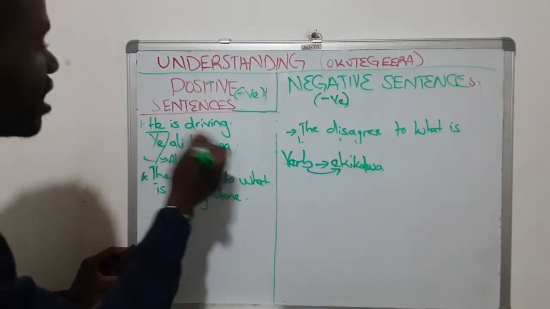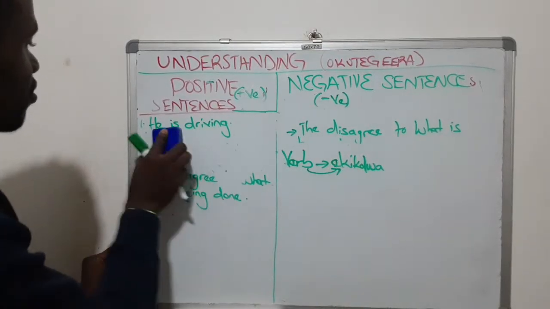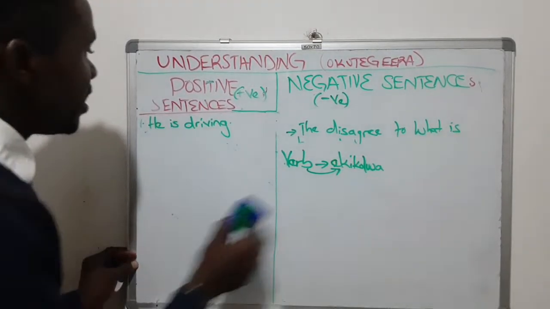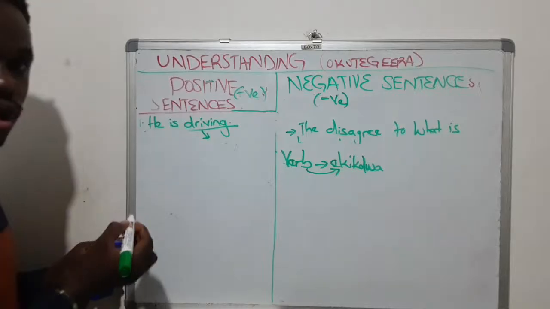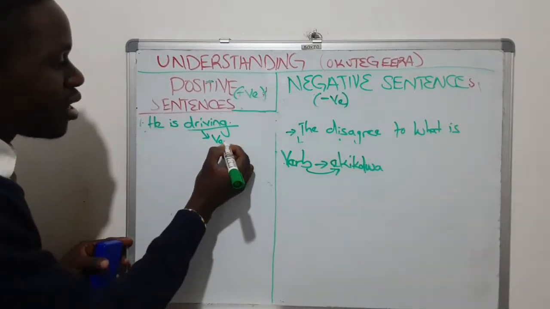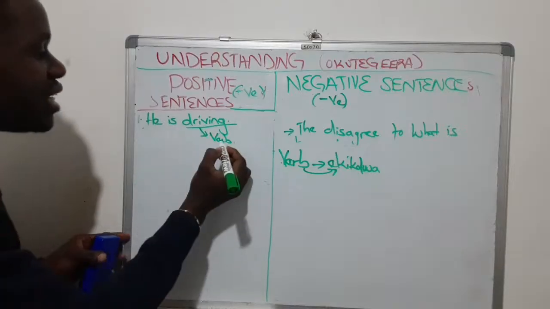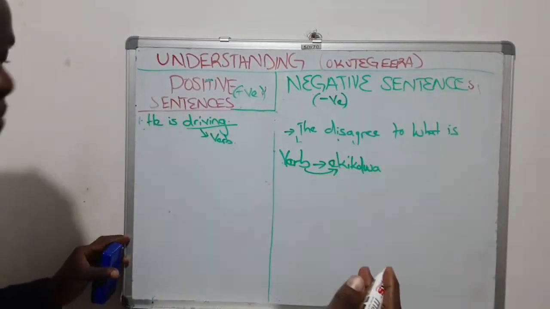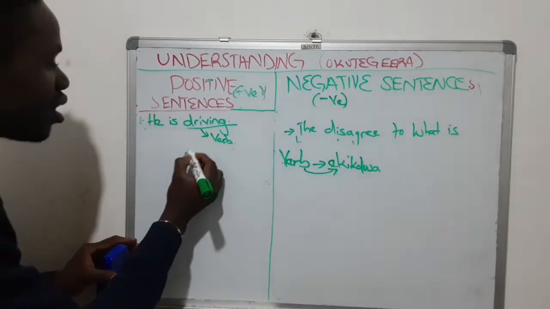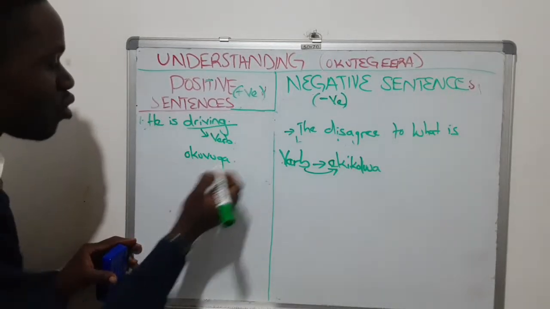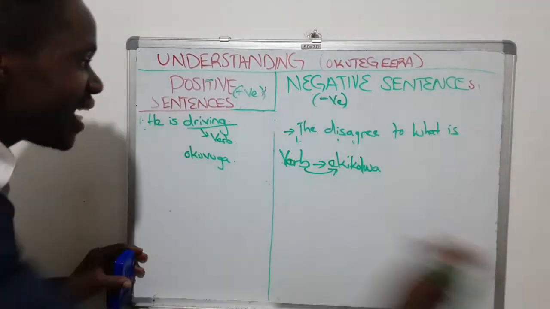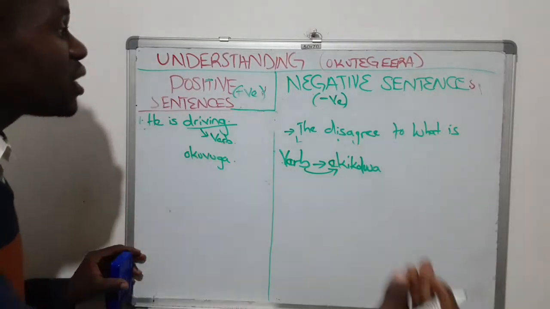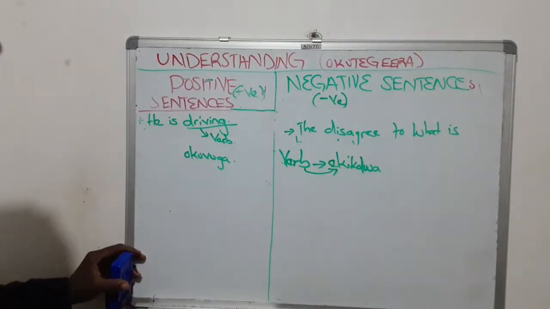So when I say is driving in this sentence, let me first rub off this. In this sentence, he is driving. The action is my verb. Verb ekikolwa ky'oli mu kukola kye bayita verb mu Luzungu. So the verb is driving. Okuvuga. Tuli fenna. Driving is okuvuga nga we mbagambye. So ogamba he is driving. It is a positive sentence kubanga okkiriziganya n'ekyo ekiri mu kukolebwa. So we're agreeing towards the action being performed. So that is a positive sentence. Are we together? Let's proceed.